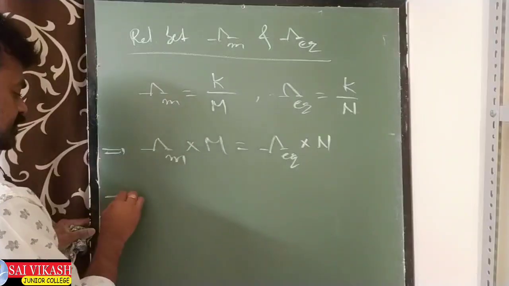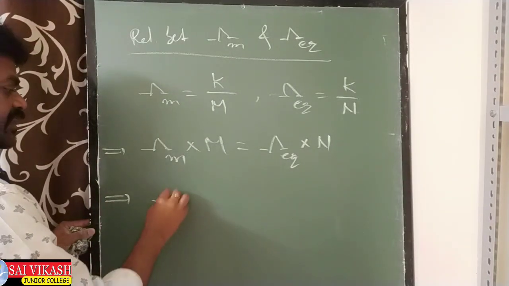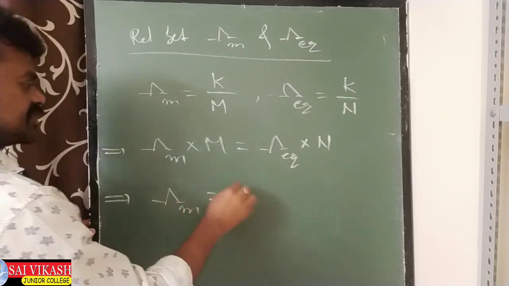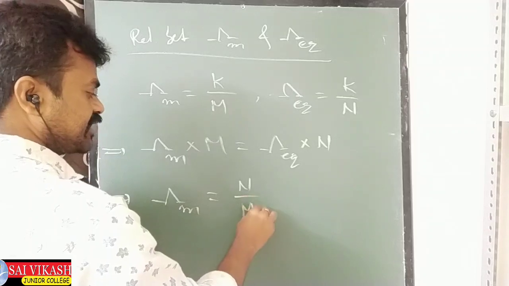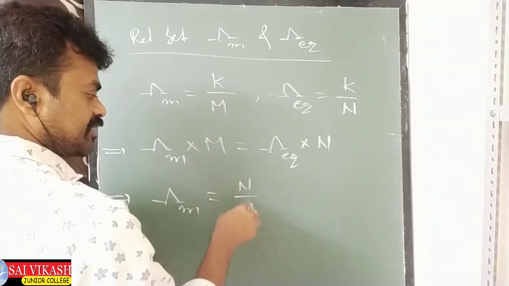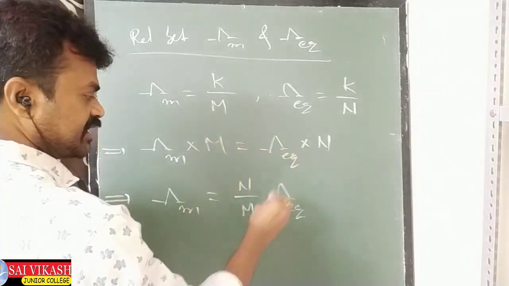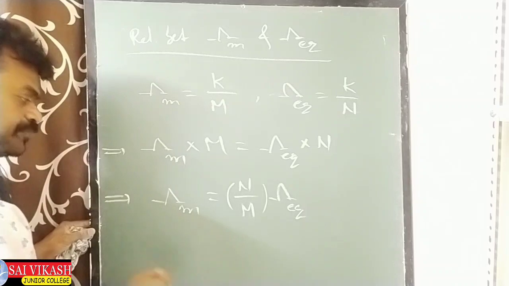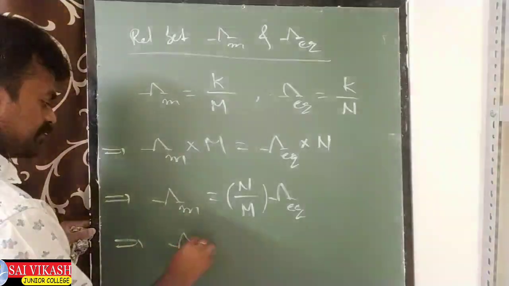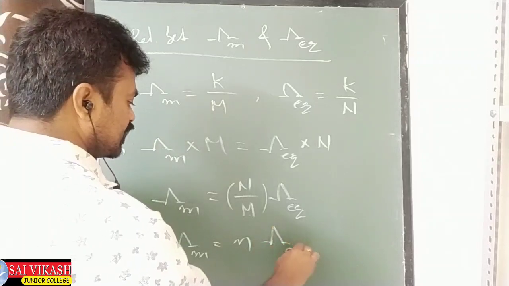So from this we know that lambda M is equal to N by M into lambda EQ. Take this M to the bottom. What can we write in place of N by M? Therefore lambda M is equal to N factor into lambda EQ.